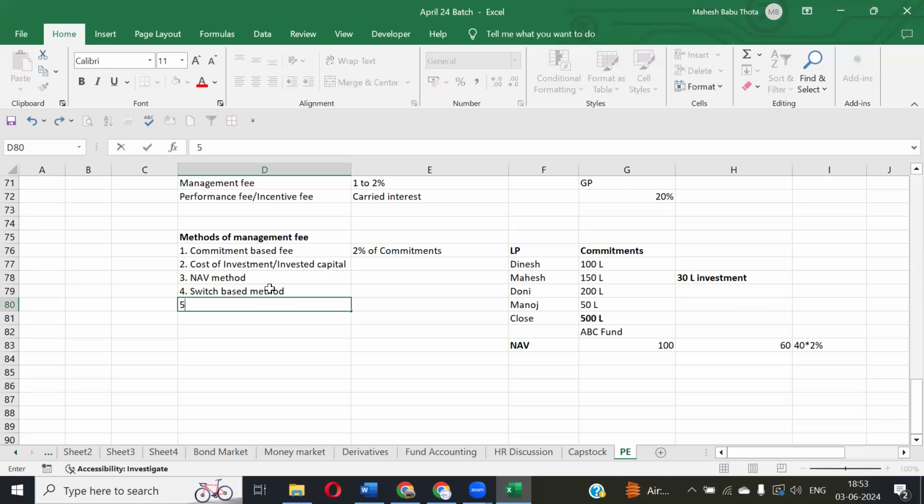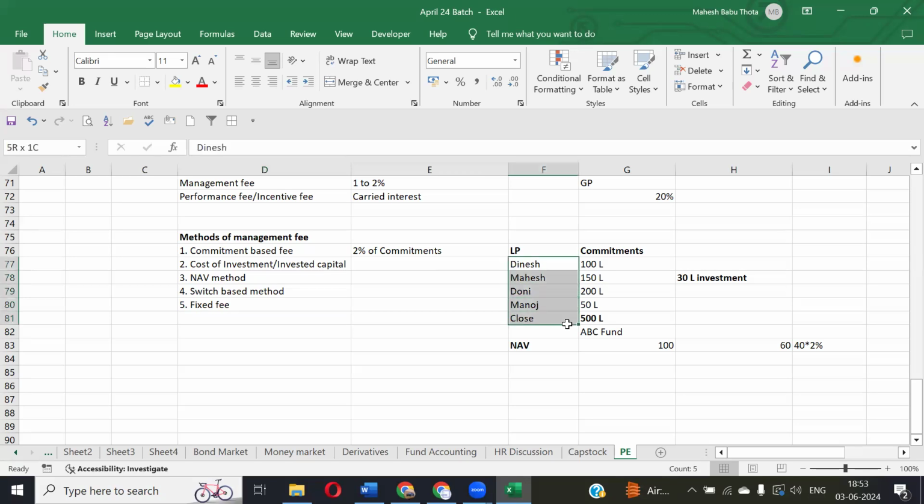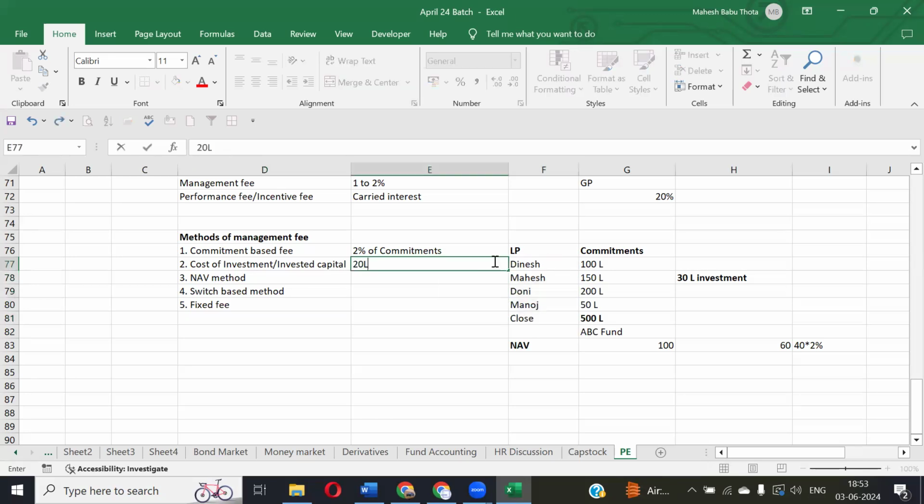Then we have fixed fees. Fixed fee means that the fees will be determined and fixed when they're joining the fund itself. Suppose we have this many investors, limited partners. While joining, we'll determine the fees. For Dinesh, it's 20 lakhs. For Mahesh, it's 15 lakhs. And for Dhoni, it's 25 lakhs. Like that, depending on the relationships with the limited partner.